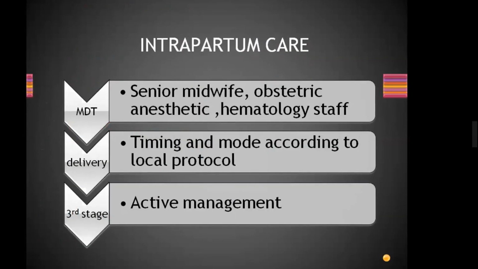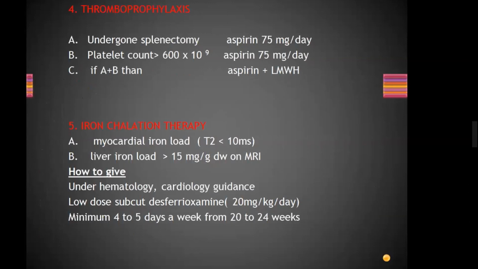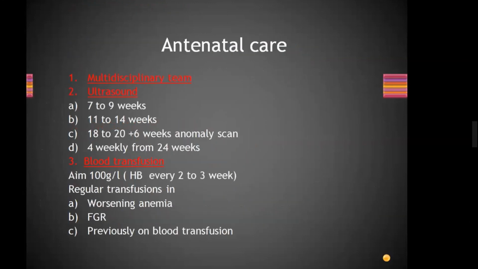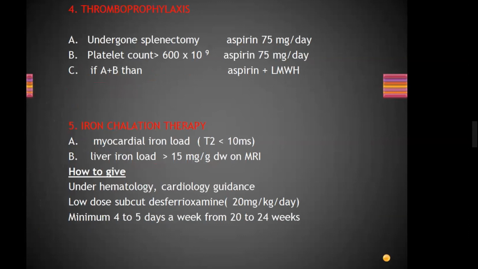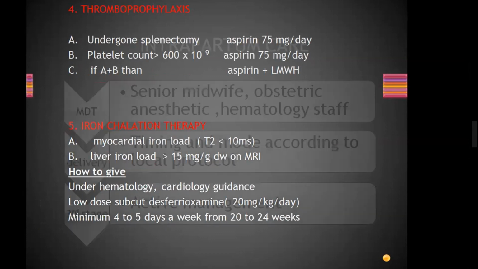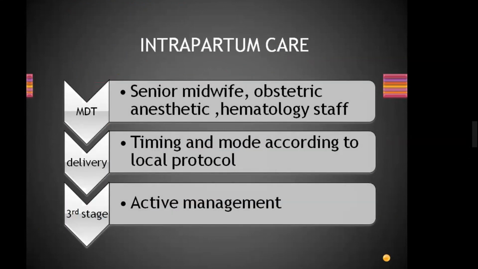Okay. So, antenatal care, we have discussed thromboprophylaxis, iron chelation therapy, blood transfusion and multidisciplinary ultrasound. There are 5 things we have discussed in thalassemia in antenatal care. Right. So, what are the indications for iron chelation therapy antenatally?